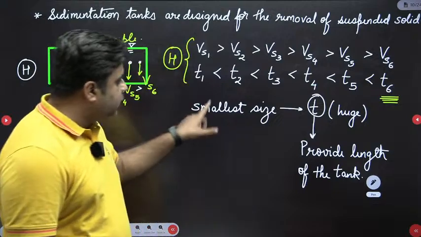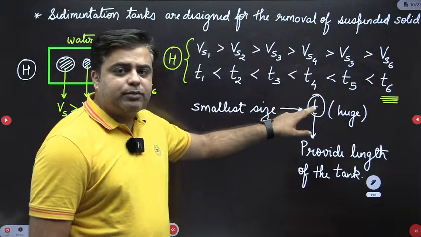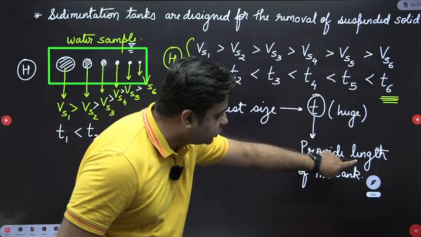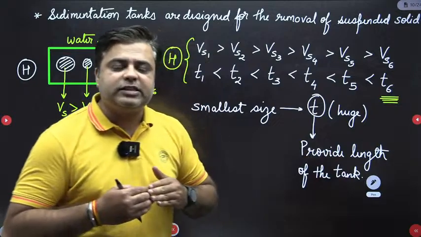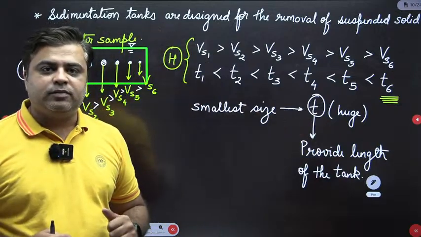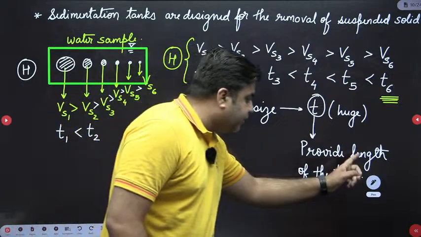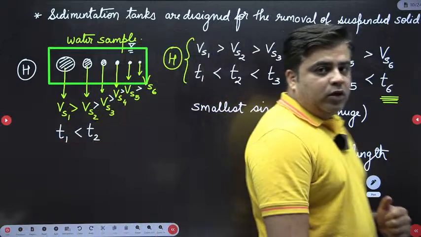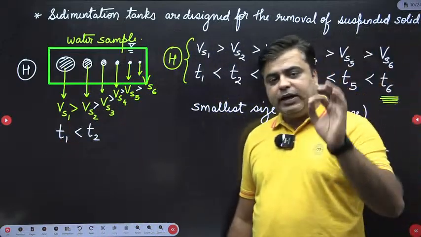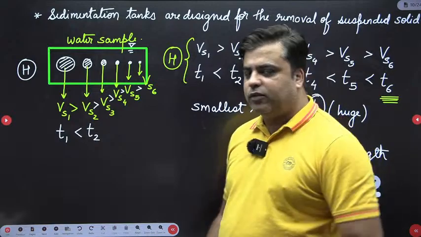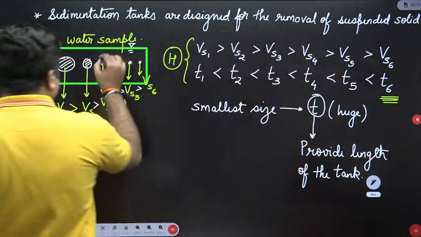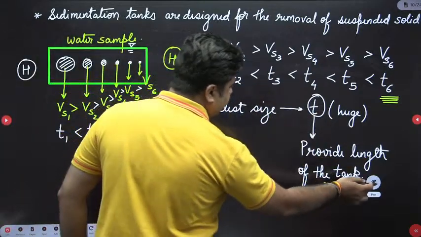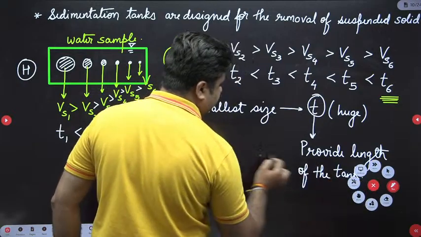Sometimes in order to remove the smallest size of the particle, the time comes out to be huge, and corresponding to that, if you start providing the length, this length starts coming out in kilometers, which is not at all feasible to provide. Now what do we do? We first design the tank for the concerned size of the particle. In simple words, the sedimentation tank is designed for the removal of concerned size of the particle.